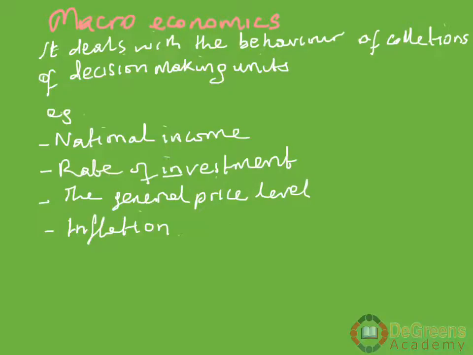The national income comprises different sectors that bring in income. If we group all these sectors together, we come up with the national income, which is considered under macroeconomics. Other aspects are the rate of investment, the general price level, or inflation. When inflation comes in, it affects everybody and everything. It doesn't affect a simple unit.